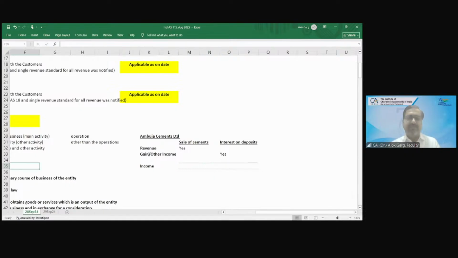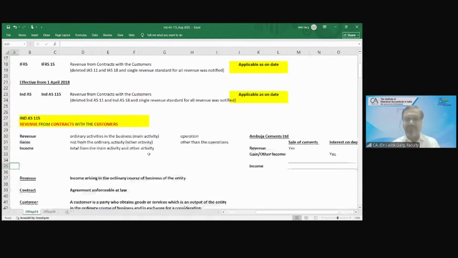In this standard, whether it is talking about revenue or other income? It is talking about revenue, the name itself is revenue. So what is revenue? Revenue is something arising from the ordinary activity of the business, which is the main activity of the business, the operations of the entity. And revenue is something received from the customers.